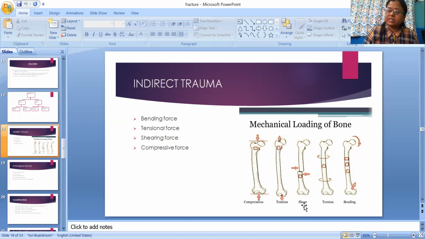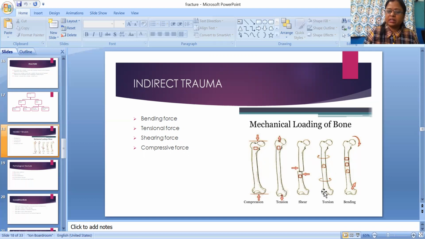And next one is shearing. So you can see here one force pushing this side and one force pushing this side of bone. Okay, that cause fracture of bone due to shearing force.